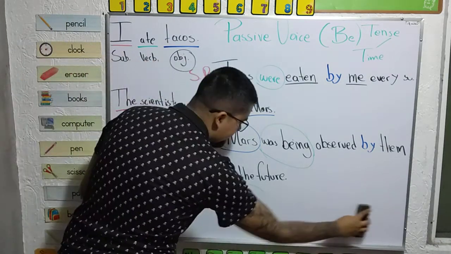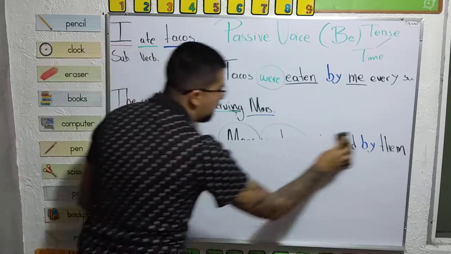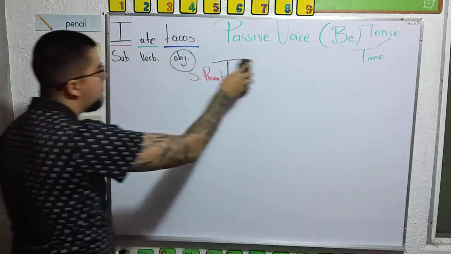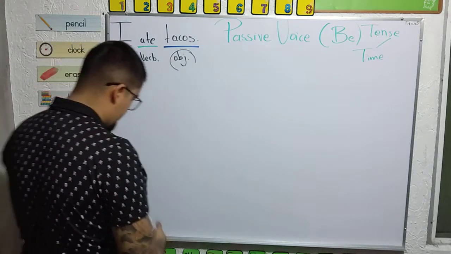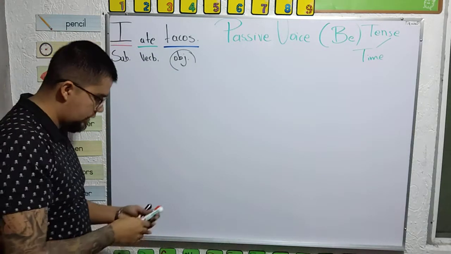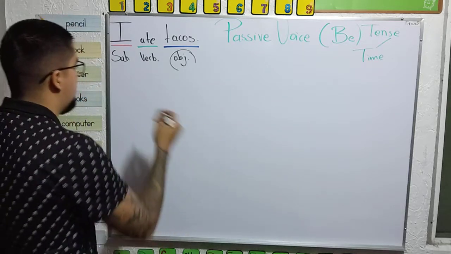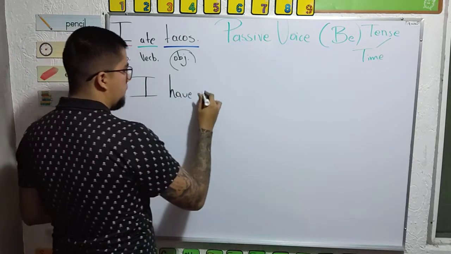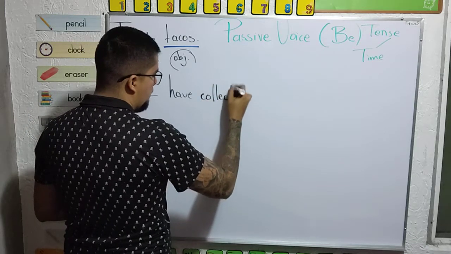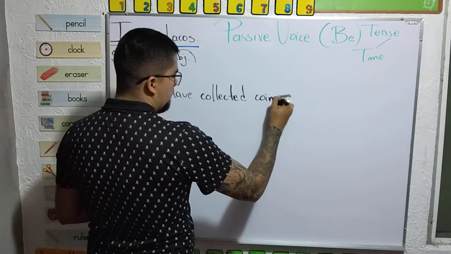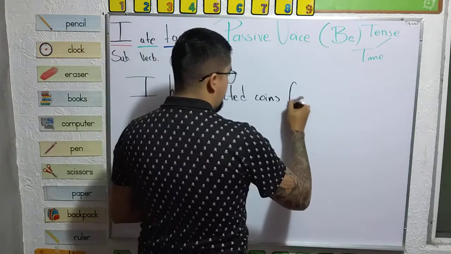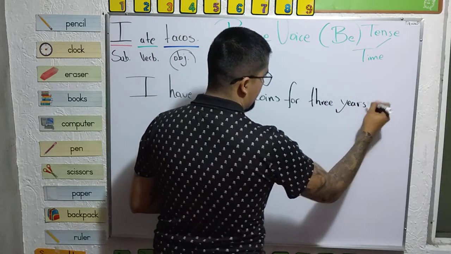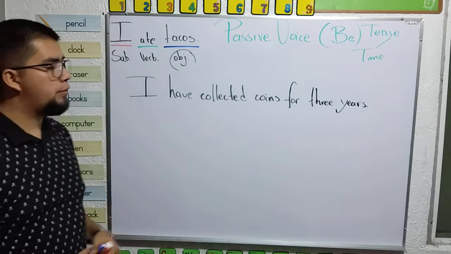Did you copy? You can pause the video or you can watch it again. Okay, so let me erase this part. Now, for the perfect form, I have collected coins for 3 years.